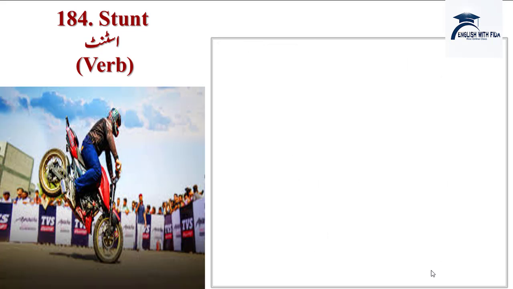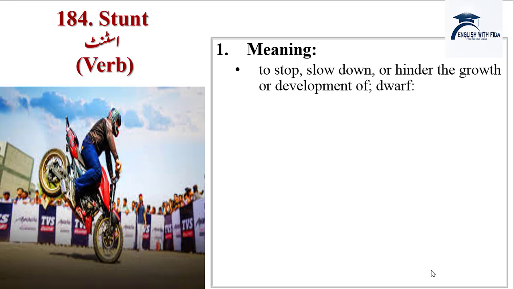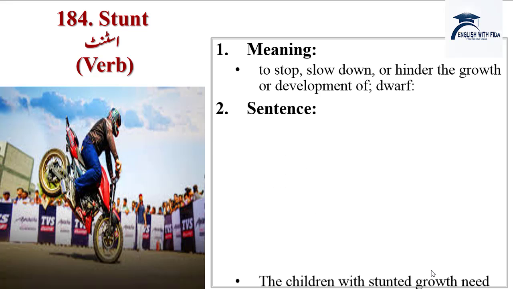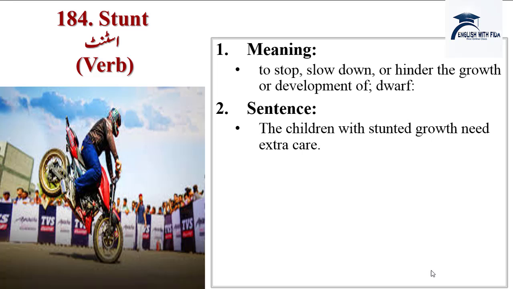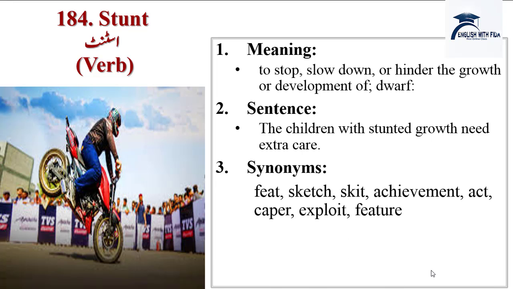Next word is stunt, कतरब. Meaning: to stop, slow down or hinder the growth or development of, or dwarf. Stunted growth medical meaning भी इसका होता है जिसका मतलब growth का रुक जाना. Sentence: The children with stunted growth need extra care. Synonyms are feat, sketch, skit, achievement, act, caper, exploit, feature. Antonyms are failure.